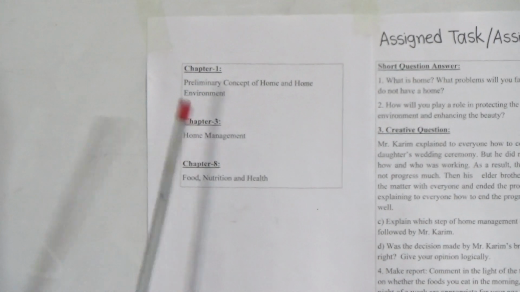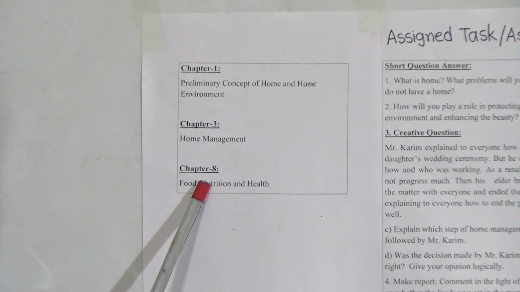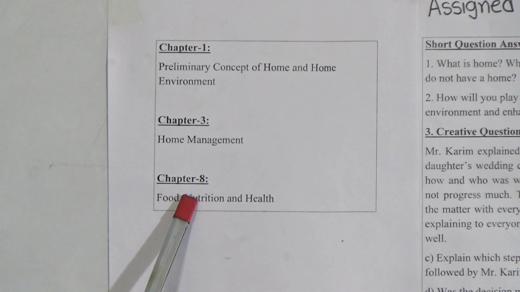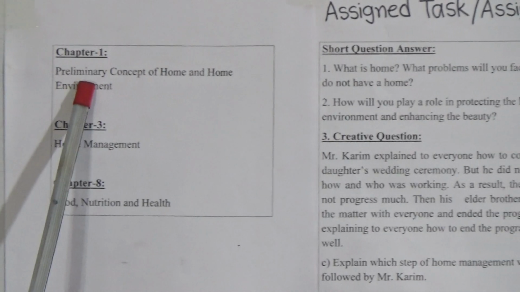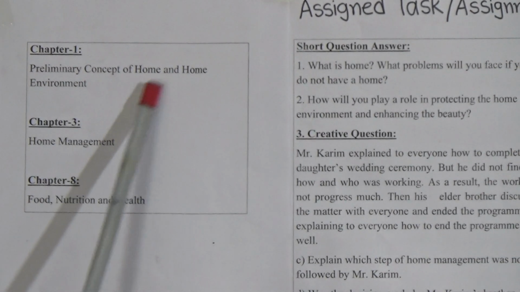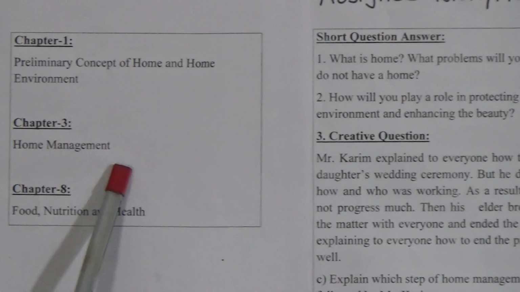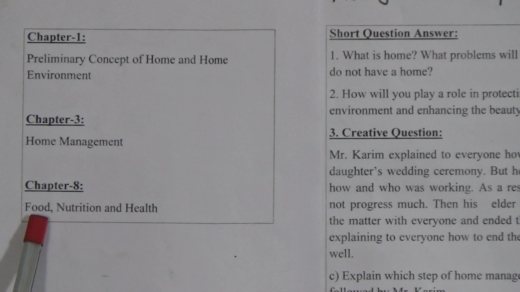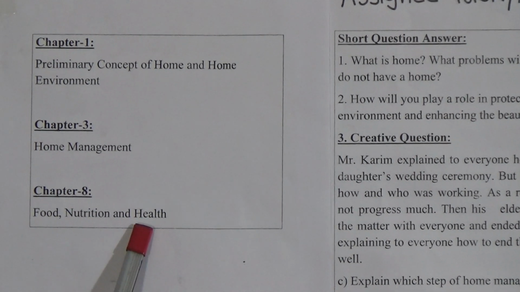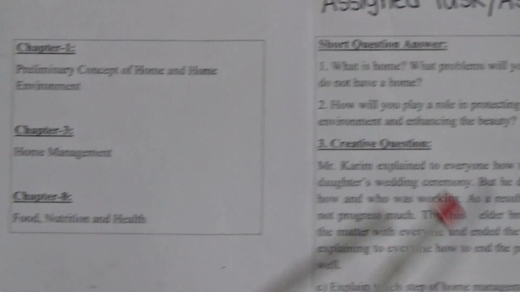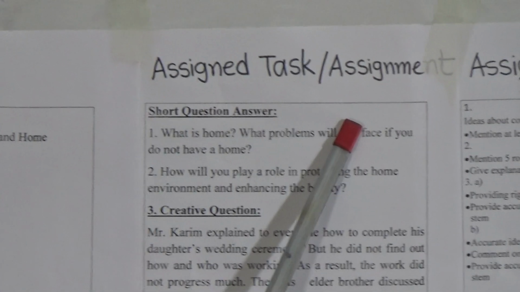Look, from chapters 1, 3 and 8, you have to do your first assignment. Chapter 1, preliminary concept of home and home environment. Chapter 3, home management. Chapter 8, food, nutrition and health. And here you can see the assigned task or assignment.